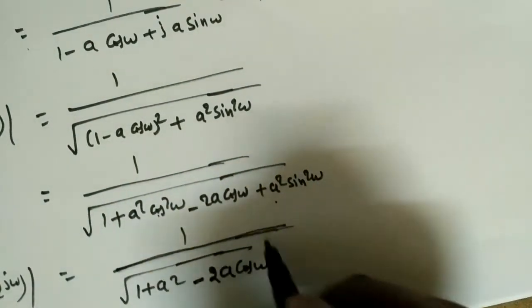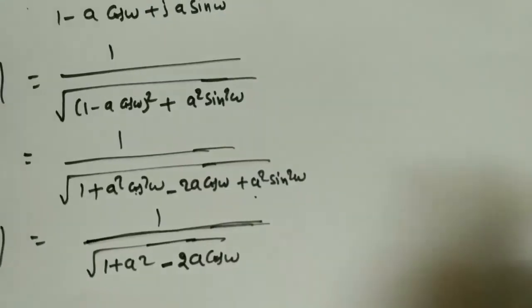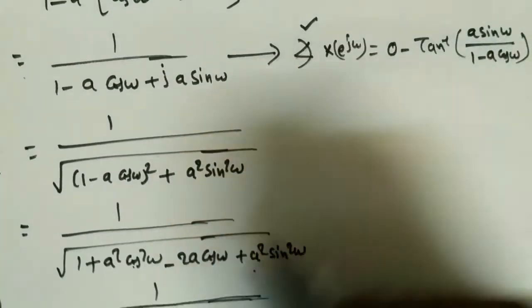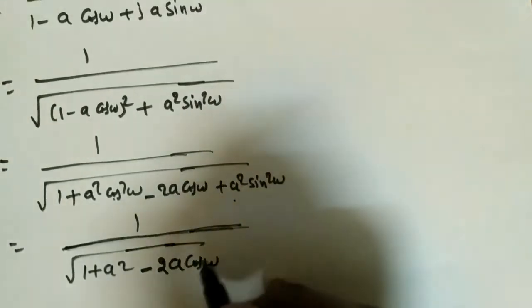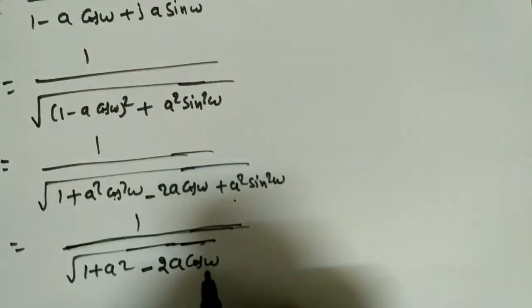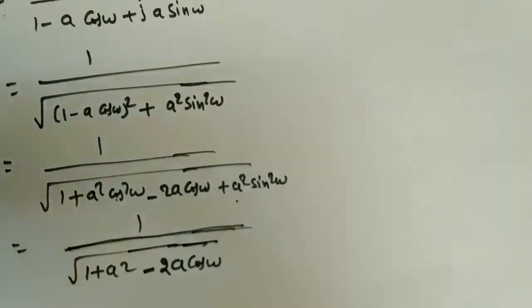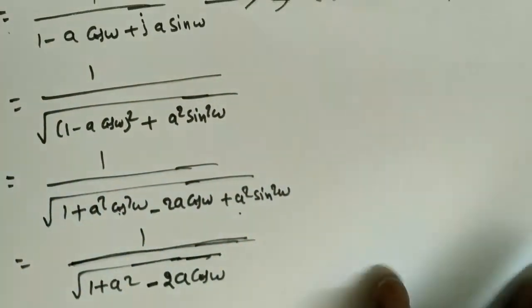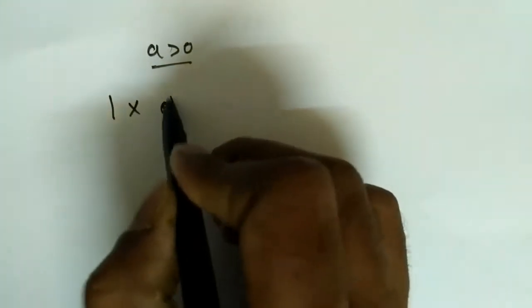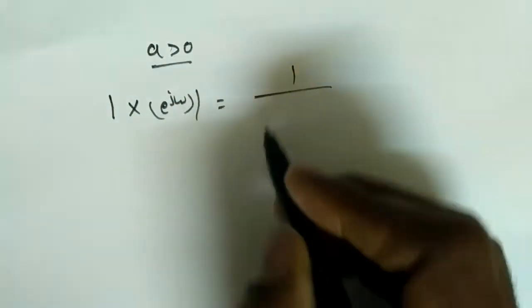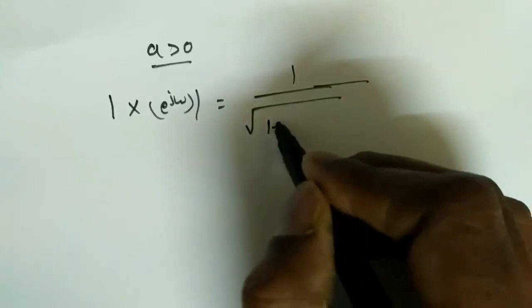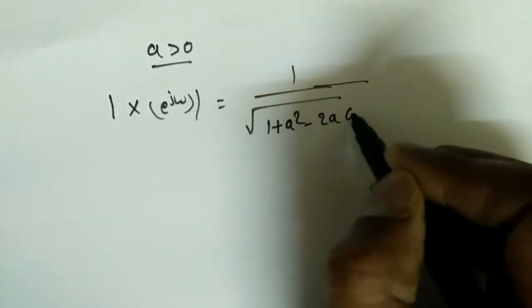To draw the waveforms, the moment you see a cos term and a sine term, these two are periodic in nature, right? What is that period? Simply ω equal to 2π. If ω equals 0, cos 0 is 1. If ω equals 2π, it will become 1 again. So how to draw the waveform? Depending on a, we have to draw two waveforms. I'll draw for one. If a is greater than 0, the positive value of a, the magnitude of X(e^{jω}) is equal to 1 by square root of 1 plus a² minus 2a cos ω.